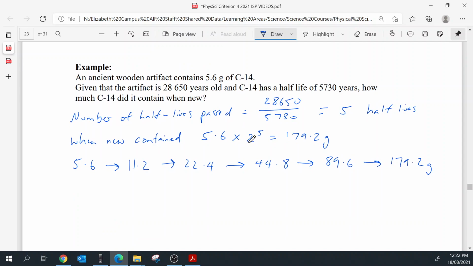Hopefully the concept's not too difficult for you. It's just a matter of how long it takes for half of the radioactive material to decay. That's all a half-life is.